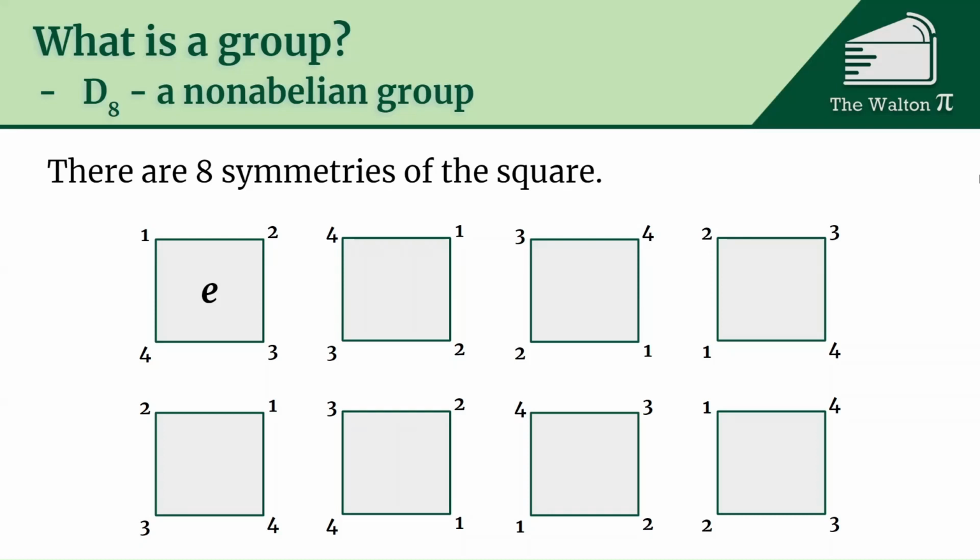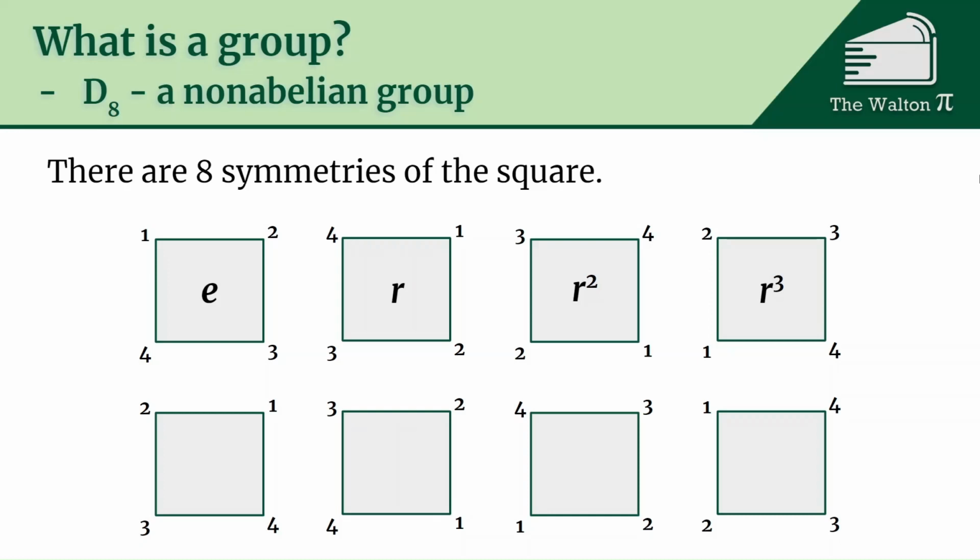So one option is we can rotate it. If we rotate it once, the position that used to be 1 is now 4, what used to be 2 is now 1, what used to be 3 is now 2, what used to be 4 is now 3, and so we can rotate this square. And then we could rotate it again, so that's r squared. We've rotated twice. And then r cubed is we've rotated it 3 times. And if we rotate it a 4th time, we're back to e.